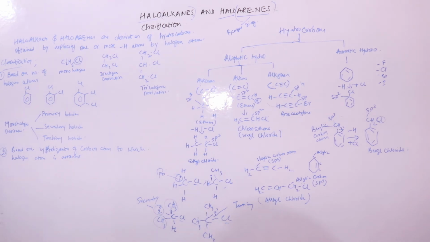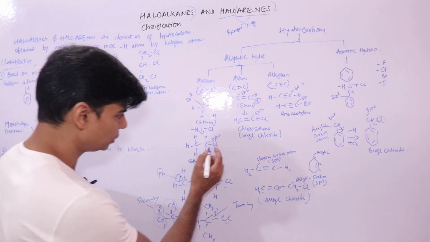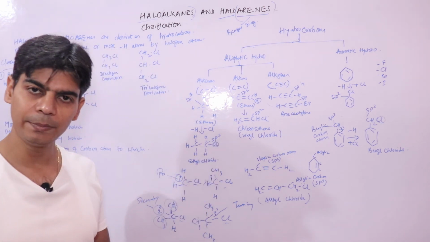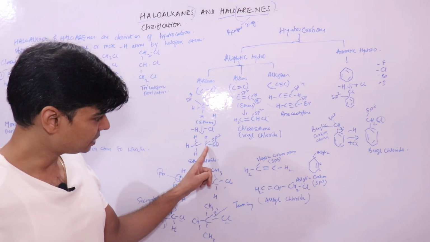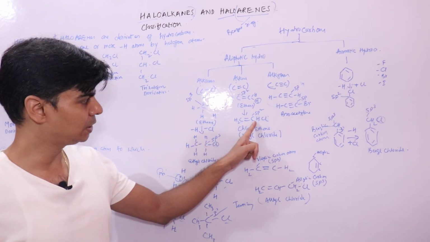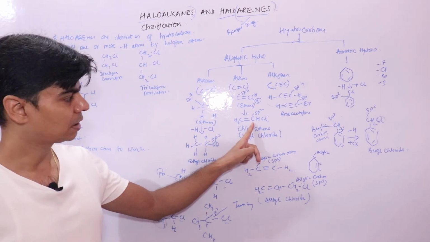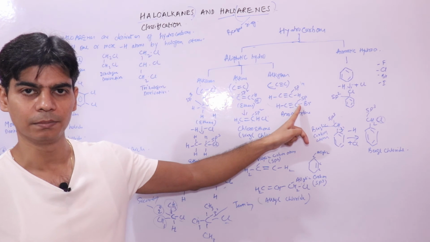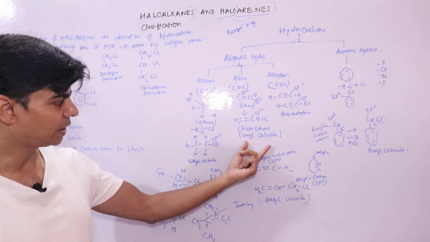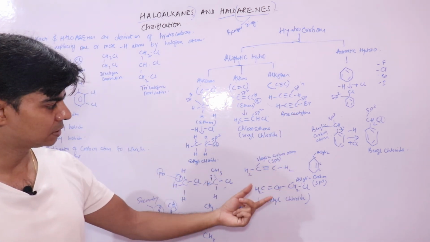So based on hybridization of carbon atoms, the halogen atom may be attached to an sp3 hybridized carbon atom, an sp2 hybridized carbon atom, or an sp hybridized carbon atom, right? So this is your vinyl chloride. We have done this before.